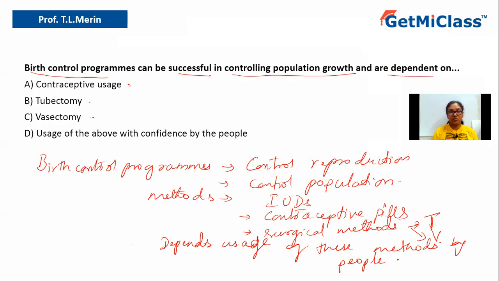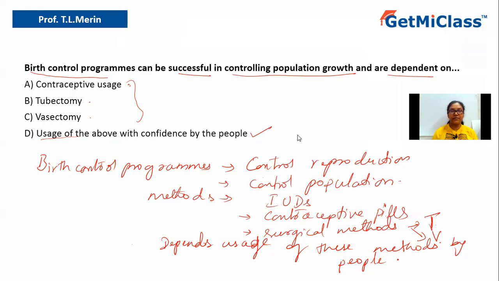Similarly, vasectomy, as I told you, is a method utilized in case of females so as to avoid pregnancy. But again, this is not the sole method which will be effective in controlling the population. Now, usage of the above methods with confidence by people. If they use all these methods including other methods, then we can say yes, it can be controlled. If reproduction is controlled, then controlling the population also becomes very easy. Hence, option B is the correct answer.